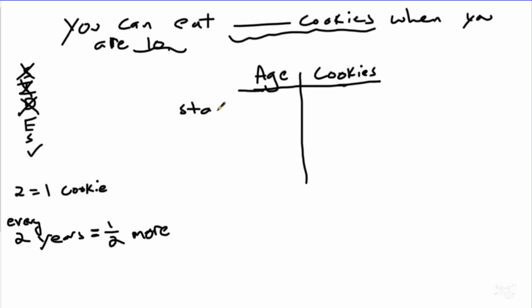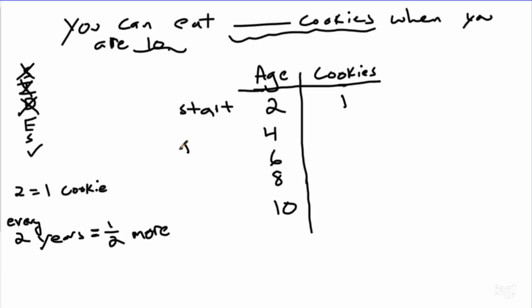Now you don't always have to label this, but I like to label it. I'm starting at 2, and at 2 I can have one cookie. Now I have 2 different rules going on at the same time here, right? So my rule for my age was for every 2 years. That means I'm going to keep going every 2 years, and I'm going to stop when I get to 10 because that's what my statement was asking me about, right?